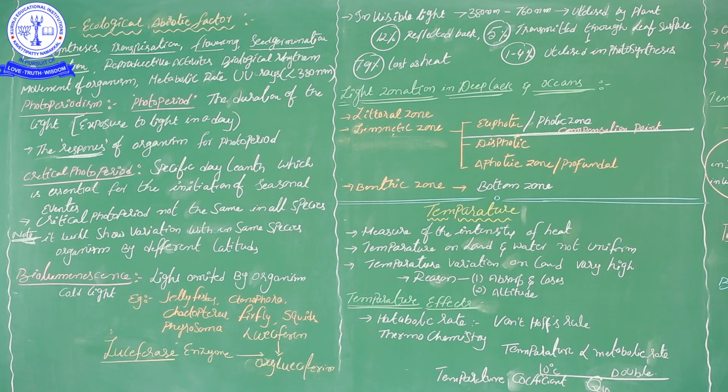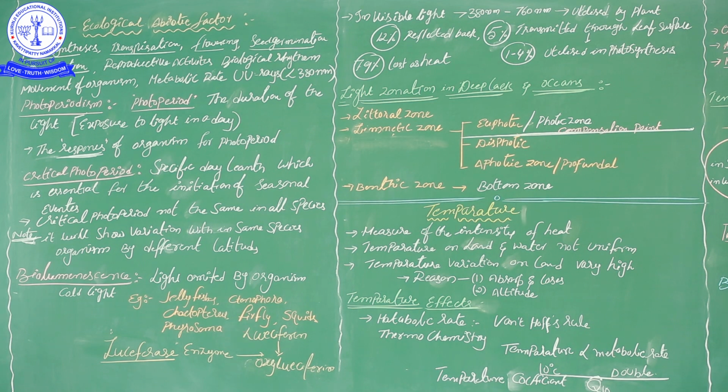Some, not all, of the Coelenterata animals, some of the jellyfish, are an example for bioluminescence. Ctenophora: when you studied Ctenophora classification in 11th standard, we saw that Ctenophora organisms exhibit bioluminescence. Chaetopterus, which belongs to phylum Annelida, also emits light.